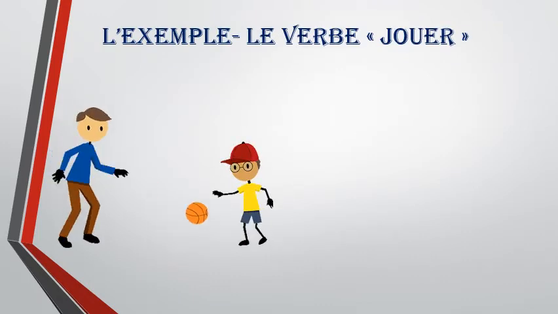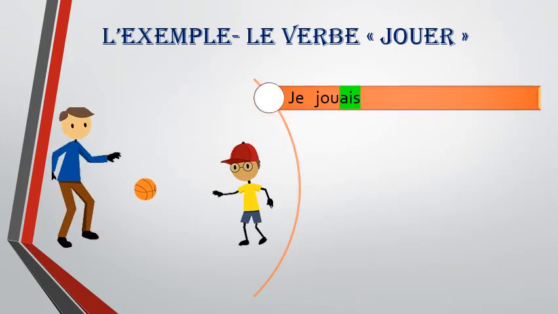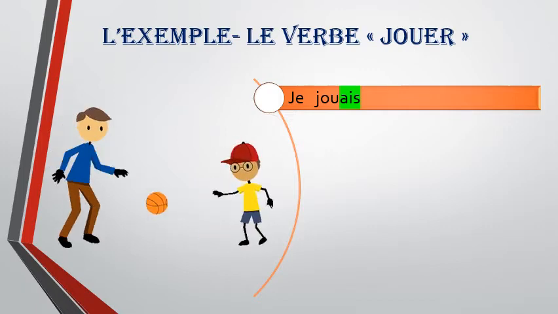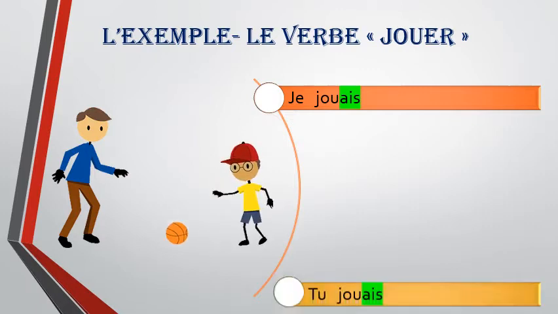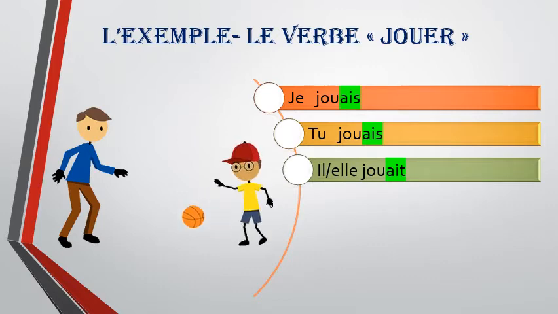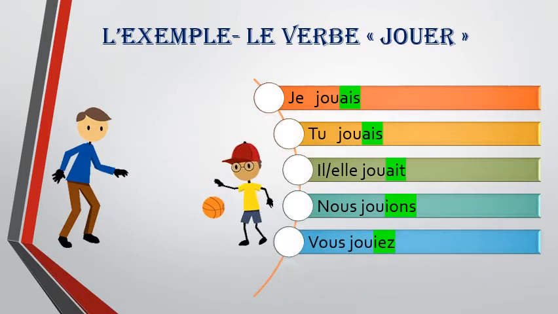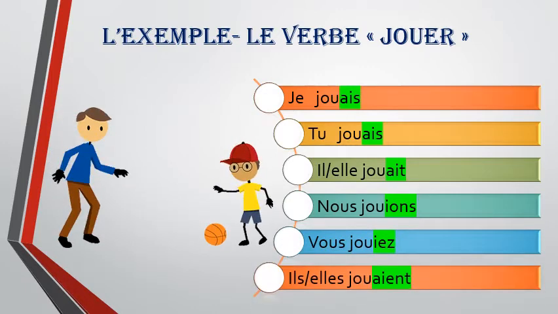So let's see what will be the conjugation of the verb jouer in the imparfait. When we conjugate the verb with nous, it becomes jouons, and after removing -ONS, we get JOU. With this, we start adding the endings with the subject pronouns. So, je jouais, tu jouais, elle jouait, nous jouions, vous jouiez, et il jouait.